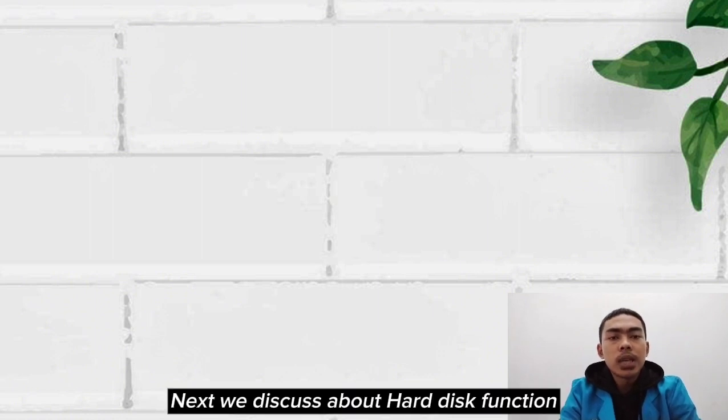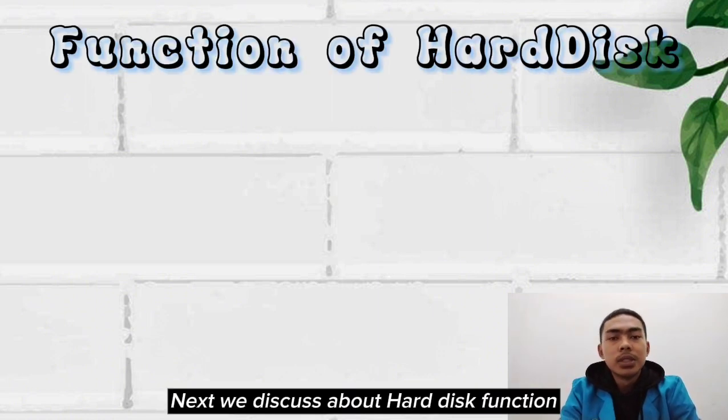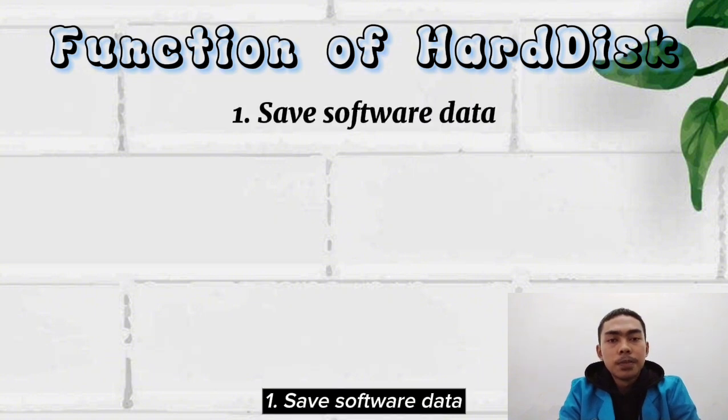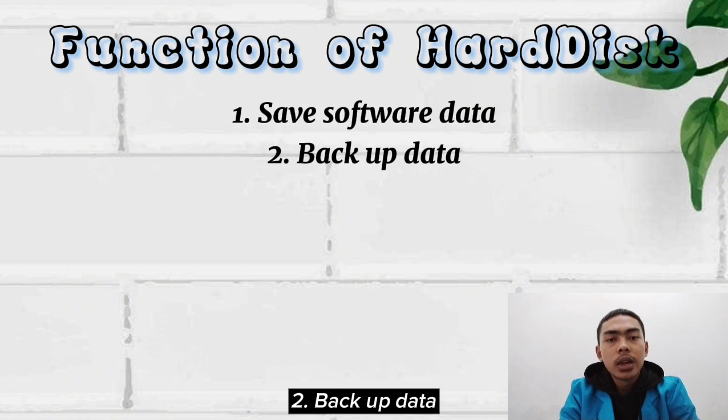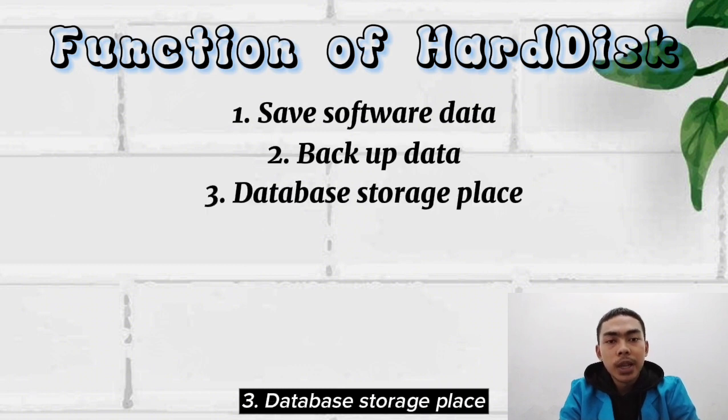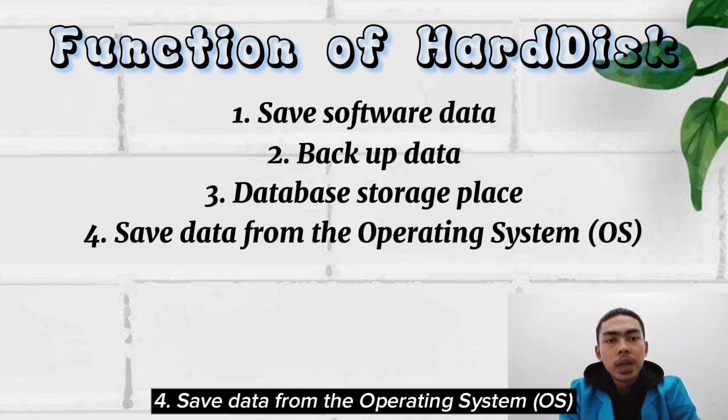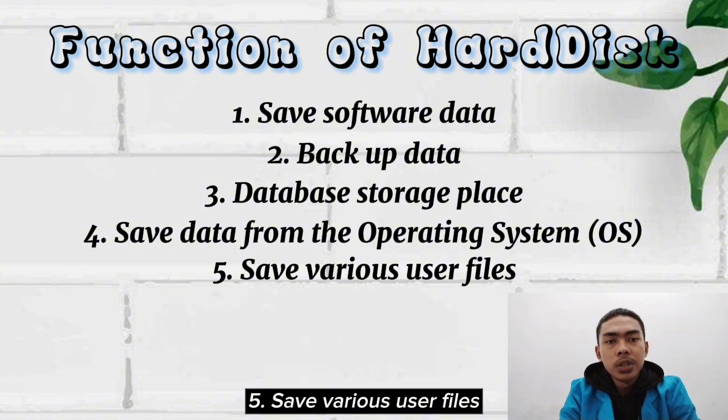Next, we discuss hard disk functions. 1. Save software data. 2. Backup data. 3. Database storage. 4. Save data from the operating system, or OS. 5. Save various user files.